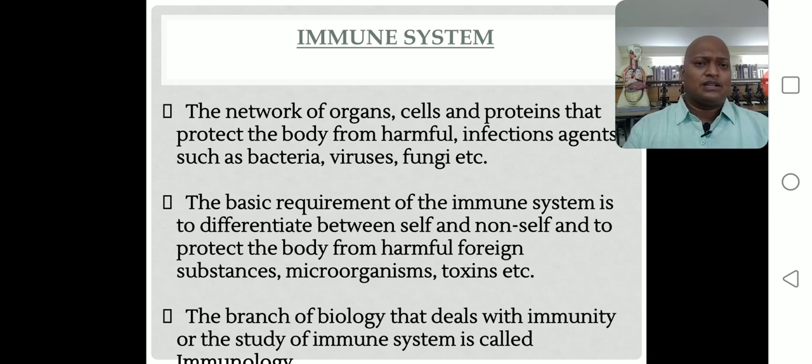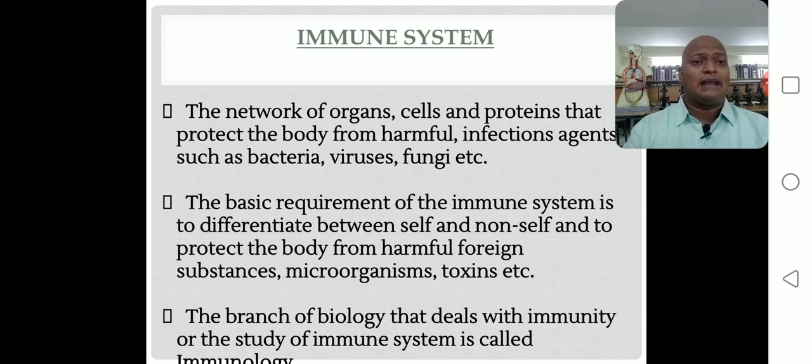Right? Okay. So first point: the network of organs, cells, and proteins that protect the body from harmful infectious agents such as bacteria, virus, fungi. So what does the immune system consist of? It consists of a network of organs in our body, different types of cells, and proteins in our body.